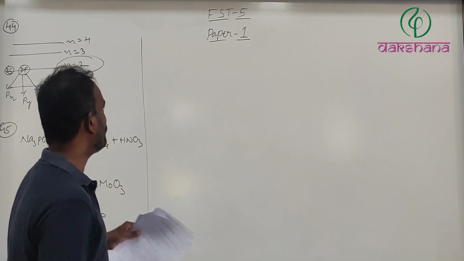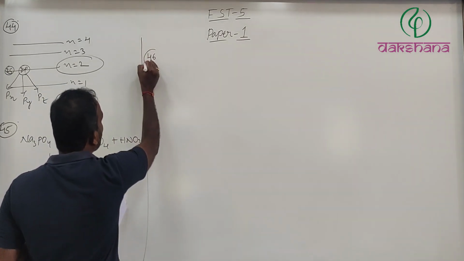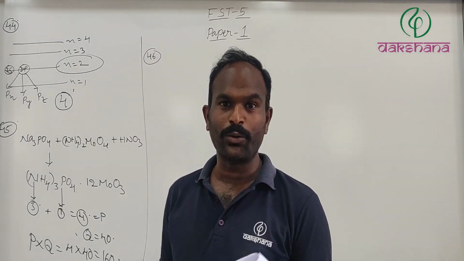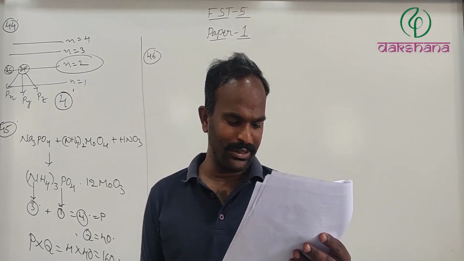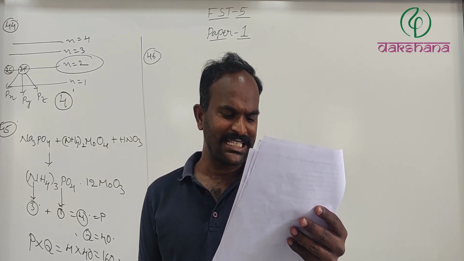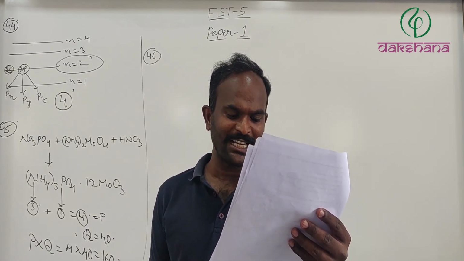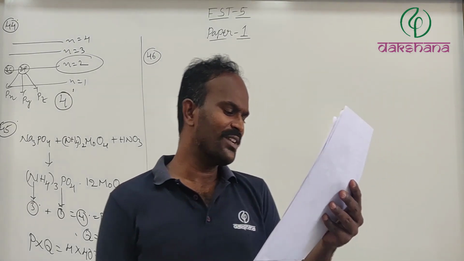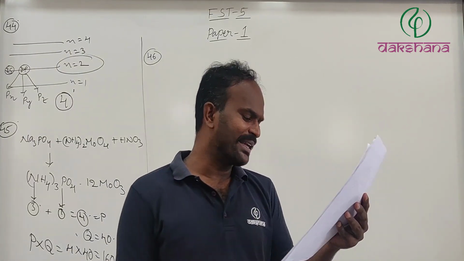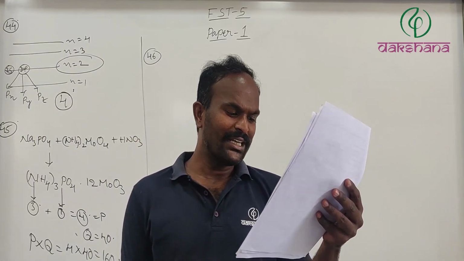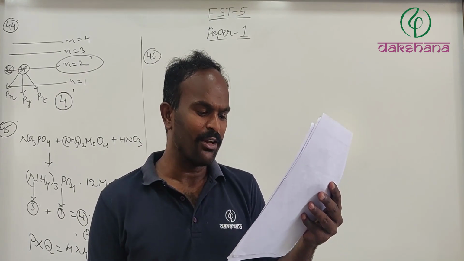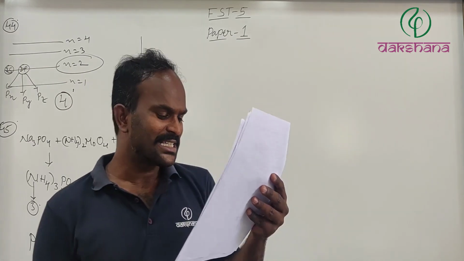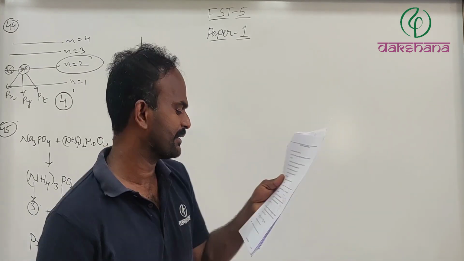Next, question number 46. This is also a repeatedly asked question, which I guess was already given in JEE Advanced once. You have to check it once. The volume of nitrogen gas at STP required to cover a sample of silica gel with a monomolecular layer is 112 cc per gram of gel. Calculate the surface area per gram in meter square of the gel if each nitrogen molecule occupies 16 into 10 power minus 20 meter square.